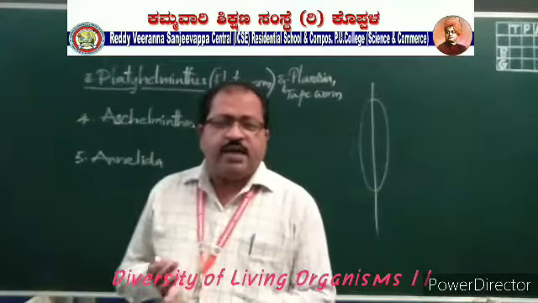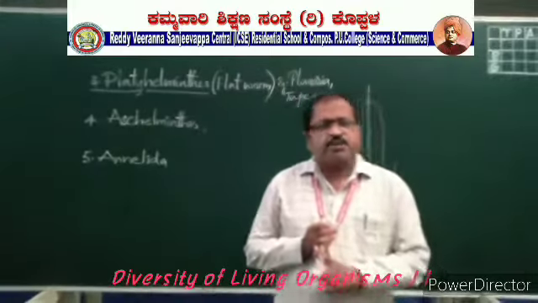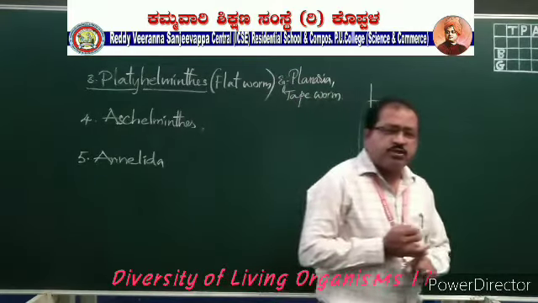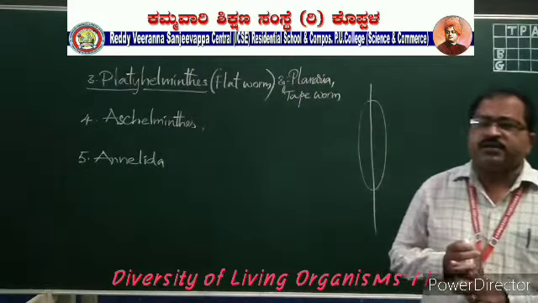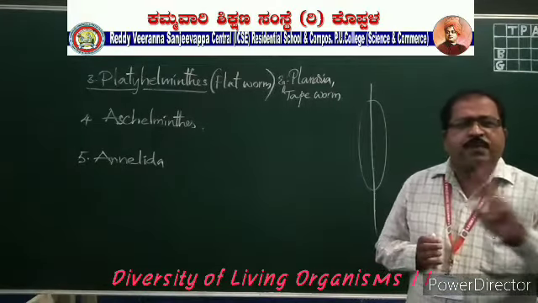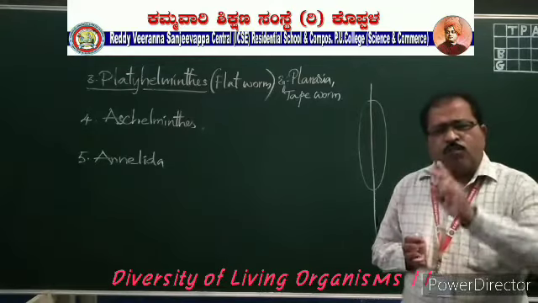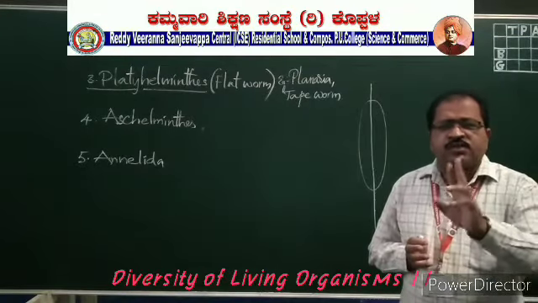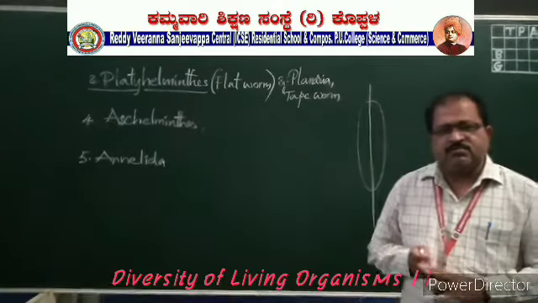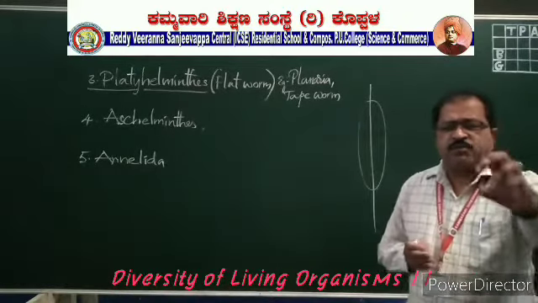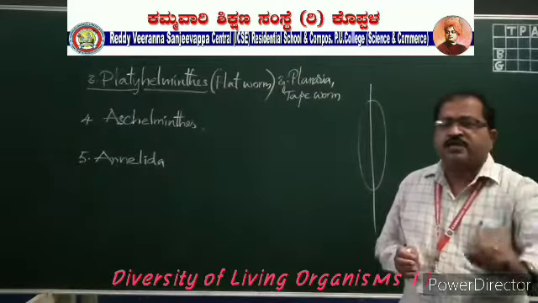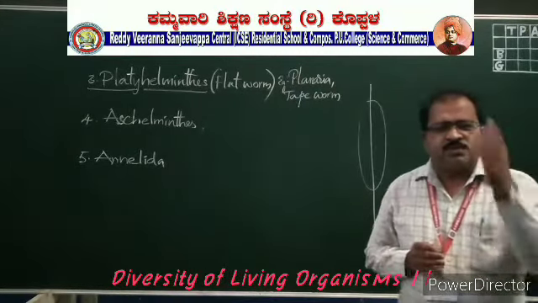See, the platyhelminthes are flatworms, ribbon-like structures, and they are diploblastic animals having two germinal layers in their body, outer ectoderm and inner endoderm, and between these two layers no space, no body cavity is present. So these are acoelomatic, and these are bilaterally symmetrical, and most of them live as parasites, meaning taking shelter.